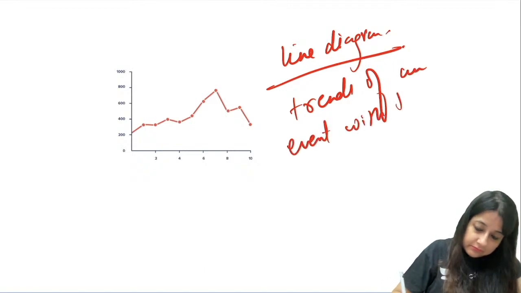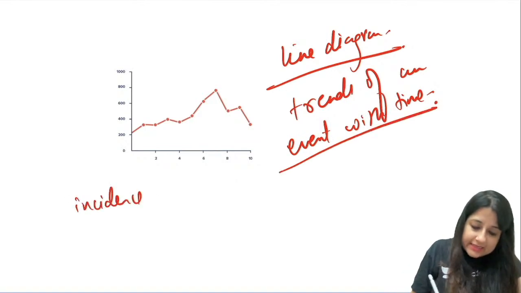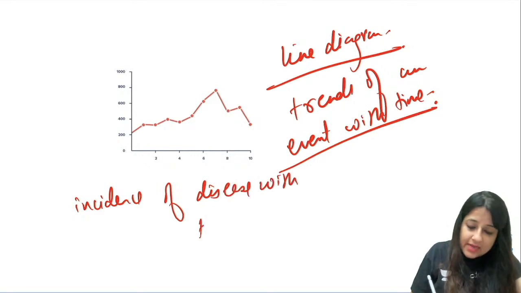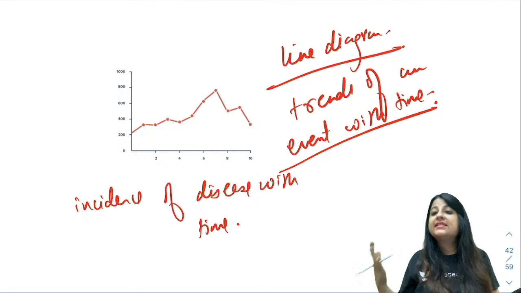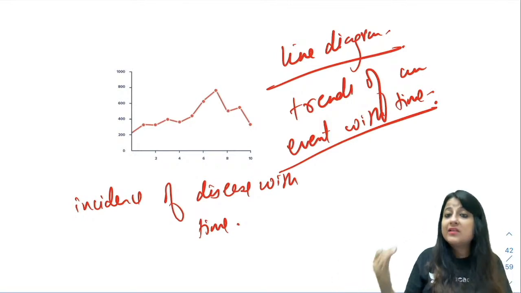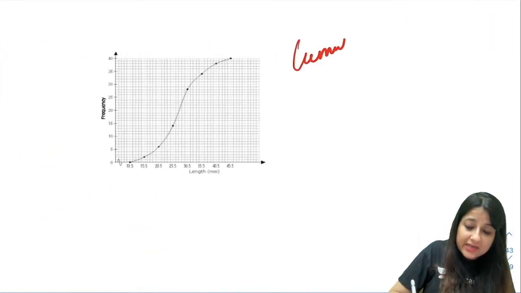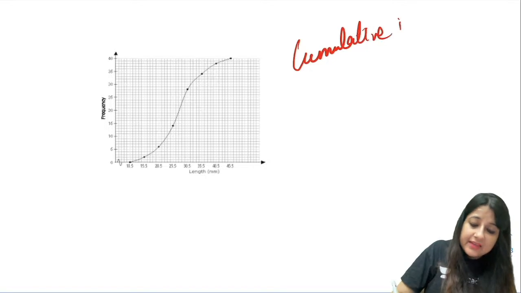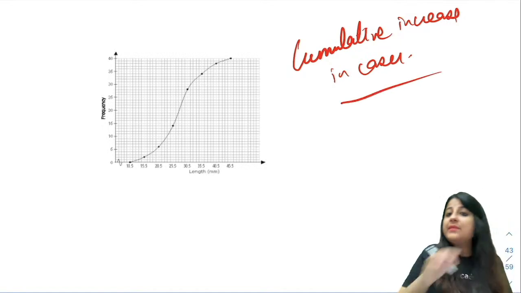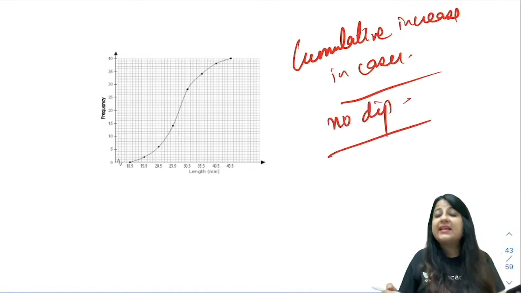Or you could also say incidence of disease with time. I mean, are the cases of a disease increasing or decreasing? But if the cases of a disease are constantly increasing, if you use the word cumulative increase in cases, I mean there is no dip. The cases are constantly rising.